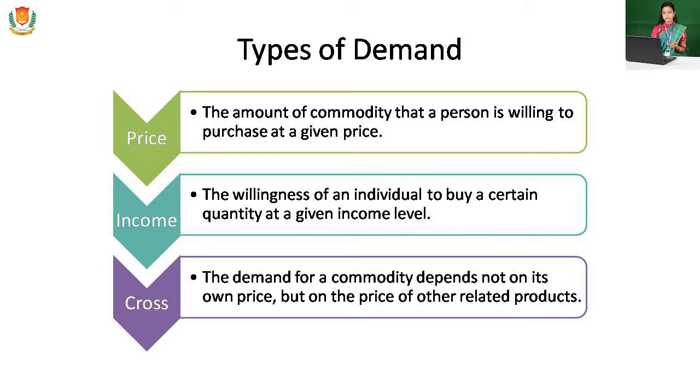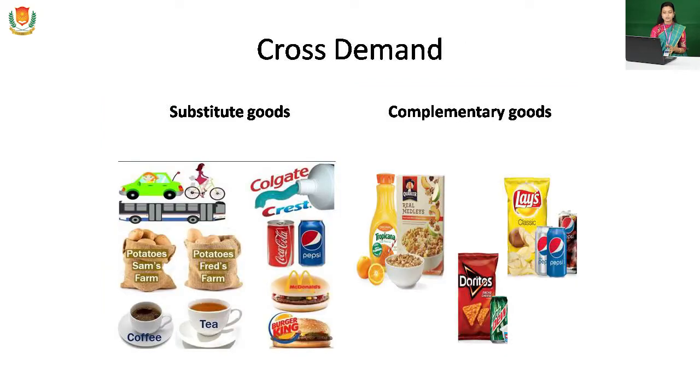Cross demand, as you can see in this image, has two types of goods: substitute goods and complementary goods. You can see the examples here. First one is car and cycle, both used to cover a distance.